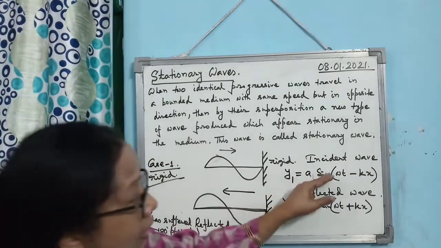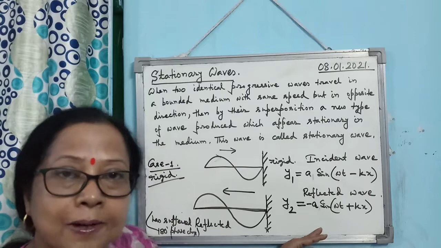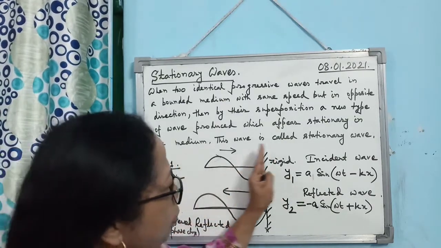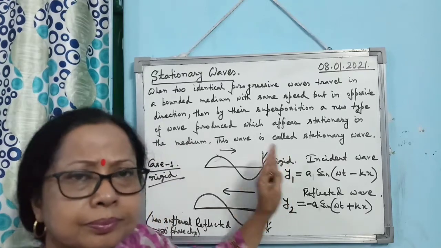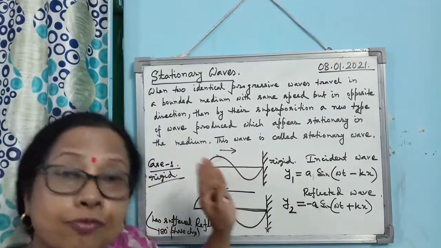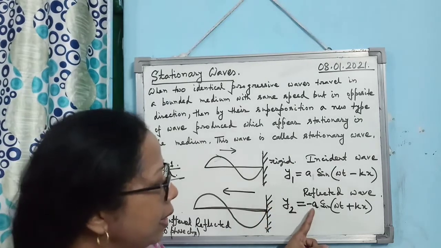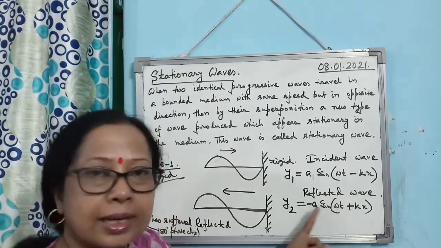So here lies the point. You have to understand that when a progressive wave propagates through a bounded medium and suffers reflection at a rigid boundary, there will be two changes in the equation.